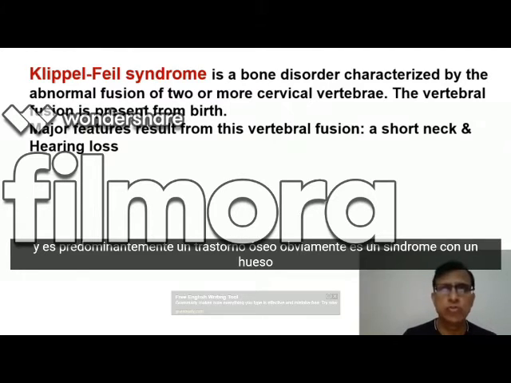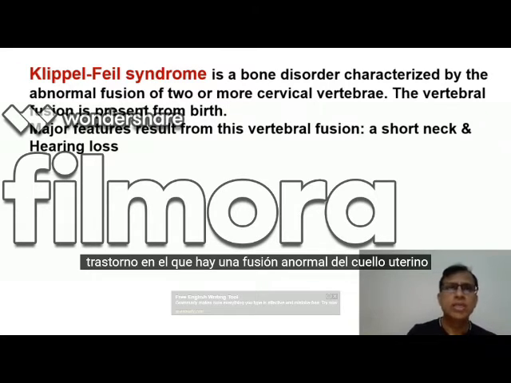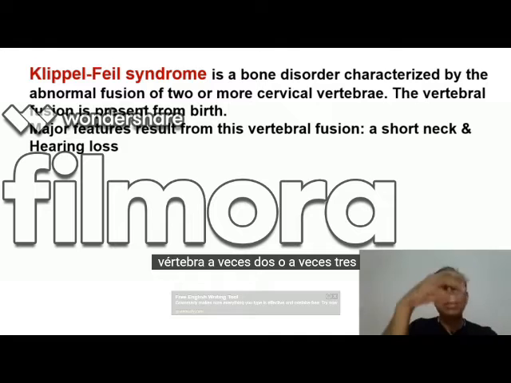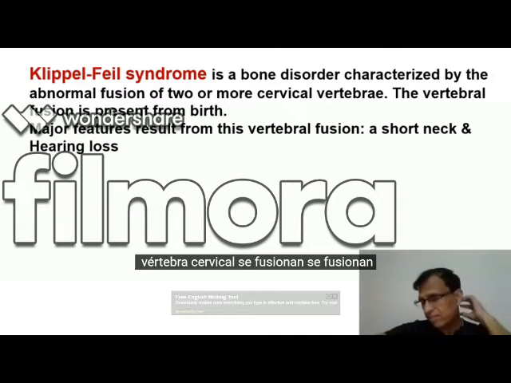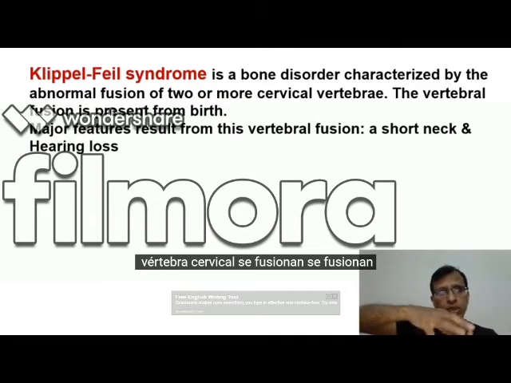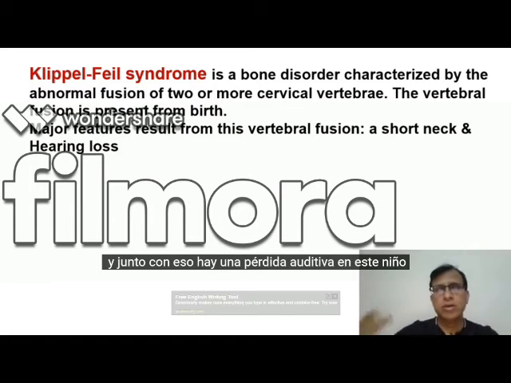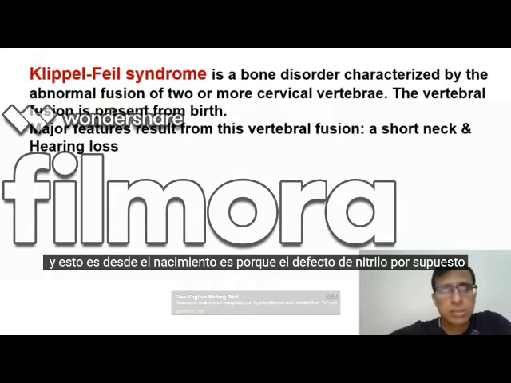Obviously, it's a syndrome with a bone disorder where there is an abnormal fusion of the cervical vertebra. Sometimes 2 or sometimes 3 cervical vertebra fuse together, and along with that there is a hearing loss in this child, and this is right from the birth. It's a congenital defect, of course.